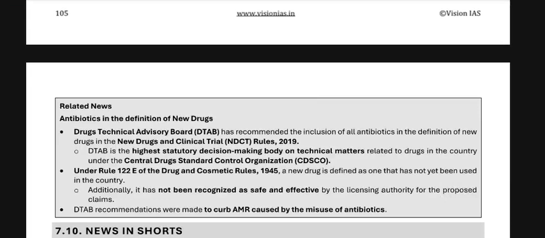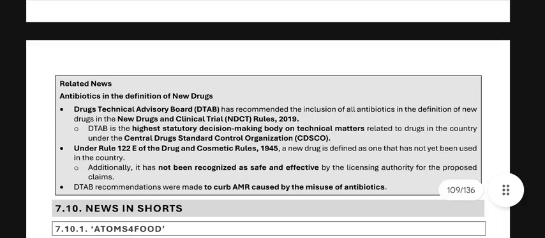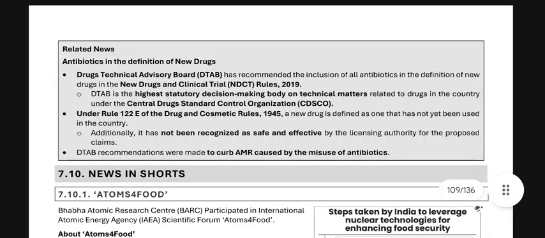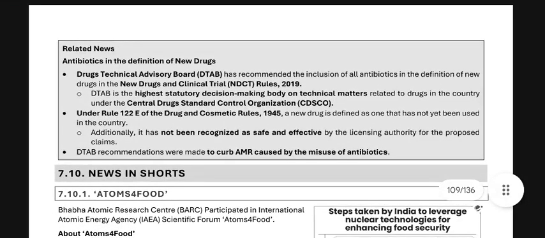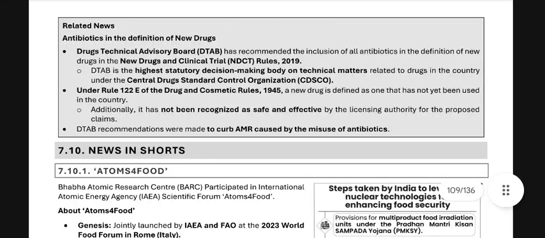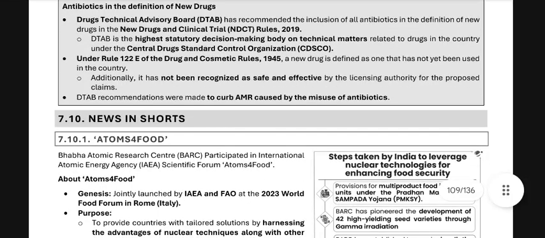So, the Drugs Technical Advisory Board (DTAB) has recommended the inclusion of all antibiotics in the definition of new drugs in the New Drugs and Clinical Trials (NDCT) Rules 2019. The DTAB is the highest decision-making body on technical matters related to drugs in the country, and the Central Drugs Standard Control Organisation (CDSCO) under Rule 122E of the Drugs and Cosmetics Rules 1945 defines a new drug as one that has not yet been used in this country. Okay, conditionally, it has not been recognized as safe and effective by the licensing authority for the proposed claims. Okay, DTAB recommendations were made to curb AMR caused by the misuse of antibiotics.